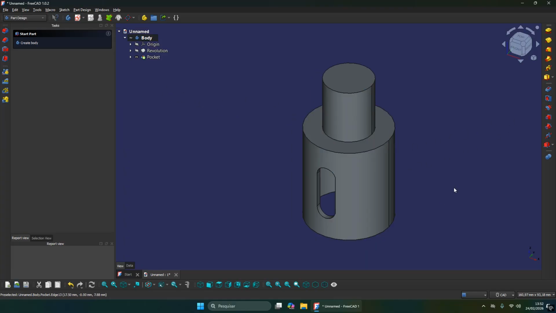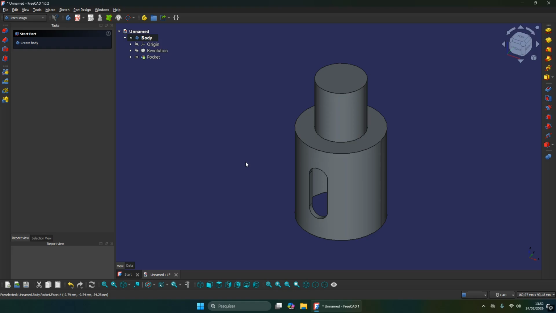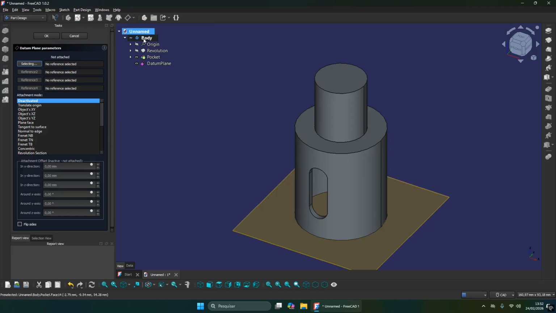And now I want to create another pocket, but to do that, I ask you guys to create a new plane. To create this new plane, try to do the very same way I'm going to do right now. Go here on datum plane command, and between the attachment modes, I ask you guys to select the plane face.